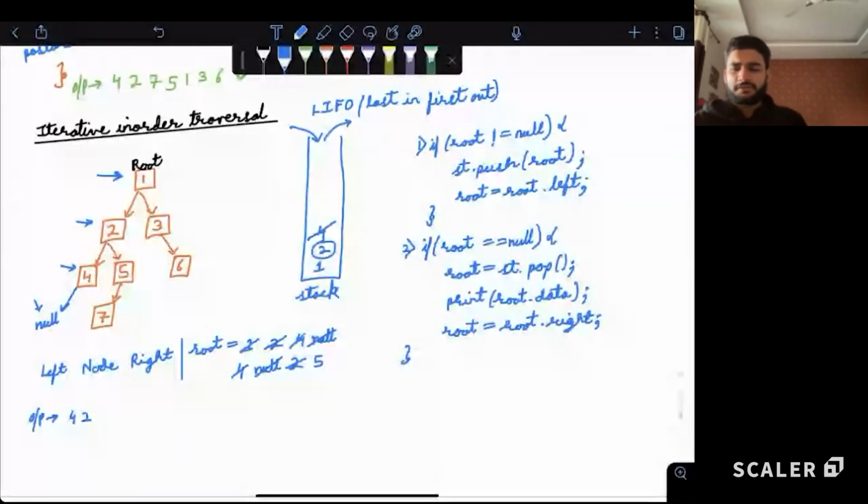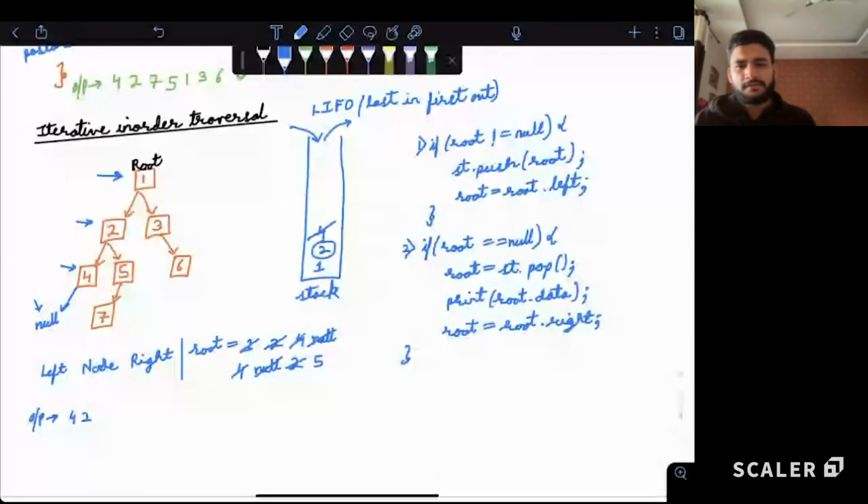So far so good, everyone? Like what to do when the root is not null and what to do when the root is null. If it is not null, go left. Simple. And store it. If it is null, then pick out the top from the stack. That is the current element. Print it out and go right.